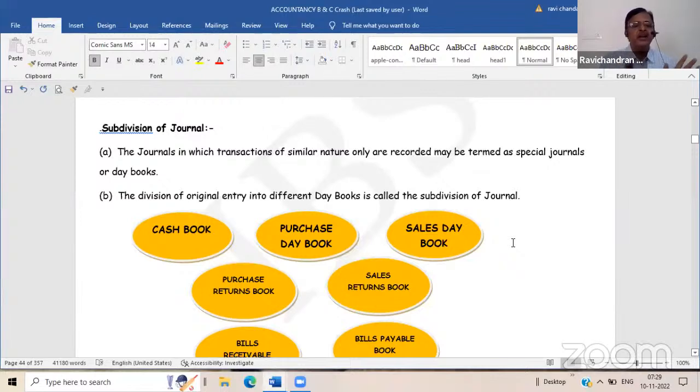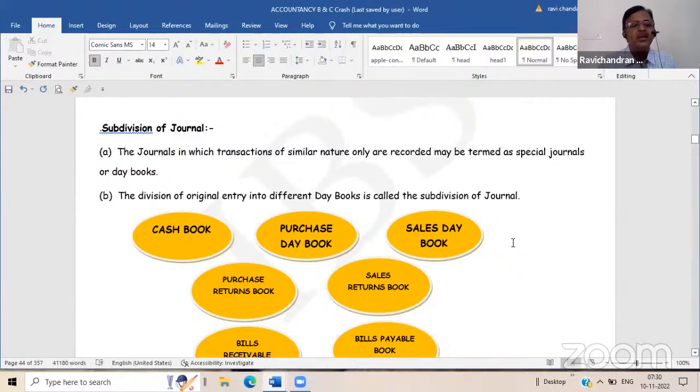Such segregations are cash transactions, purchase transactions, sales transactions, purchase returns transactions, sales returns transactions, bills receivable transactions, bills payable transactions. Because in any business organization, purchase and sale is the most important item. Together with that, cash is also most important. So purchase, sales and cash, these three aspects are segregated from the journal. And whatever journal entry is required for cash, purchase or sales, you need not write it in the journal. You straight away write those entries in the daybook so that you can avoid journal entries.